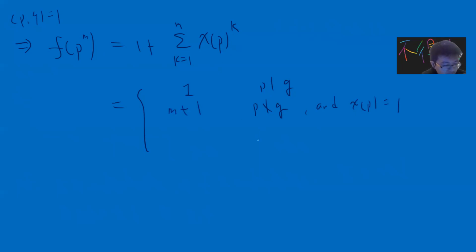Okay. So if p does not divide q and chi of p is minus 1, then you get minus 1 to the k, which is 0 if m is odd.